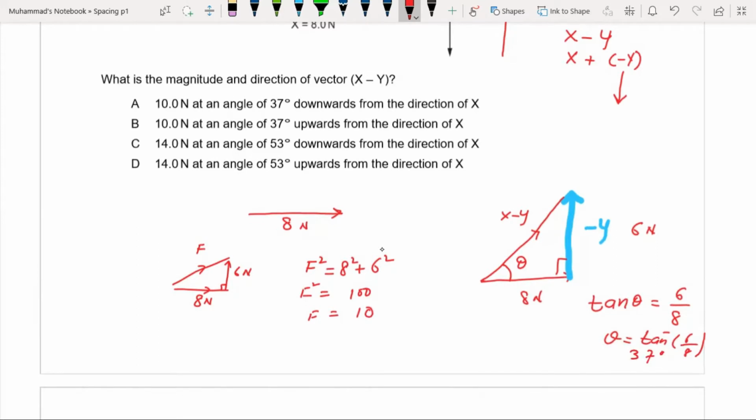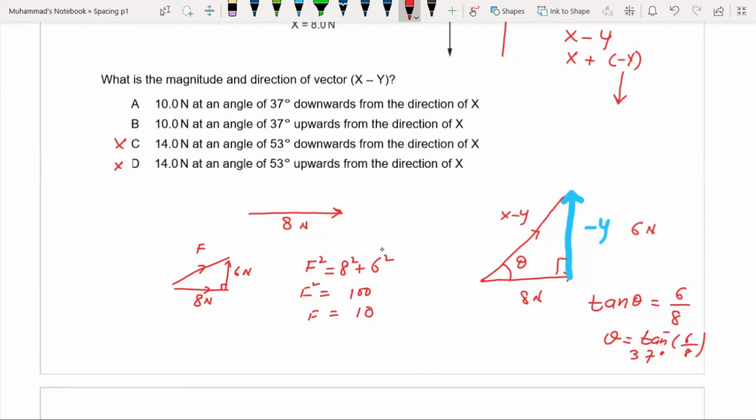So according to this magnitude, you will reject C and D because in this case, the magnitude is not correct. So you have two options. Either A can be correct or B because the magnitude is 10 Newton.